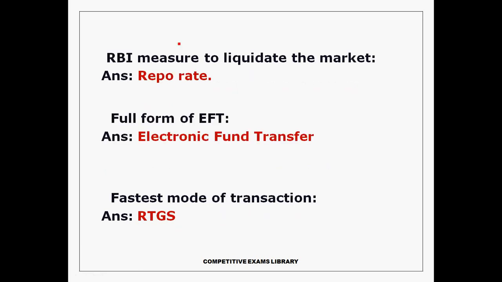RBI measure to liquidate the market is called the repo rate. What is the full form of EFT? Electronic fund transfer. The fastest mode of transaction is RTGS.